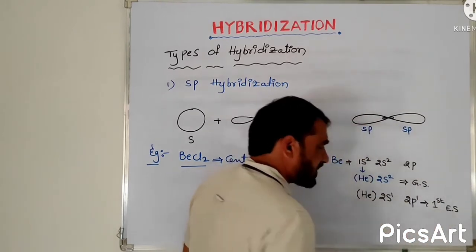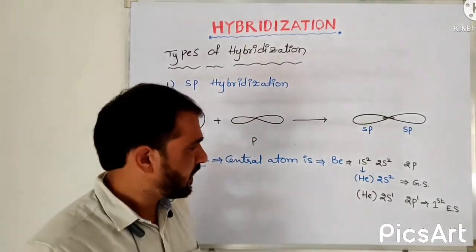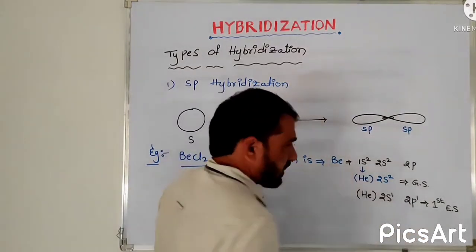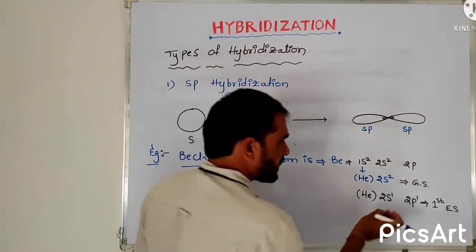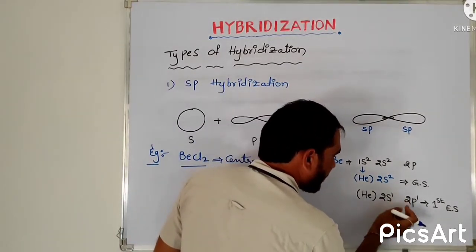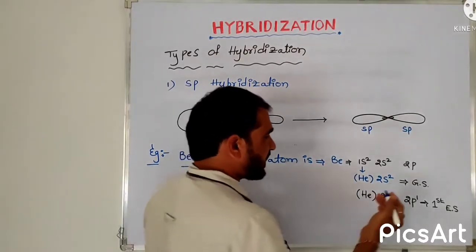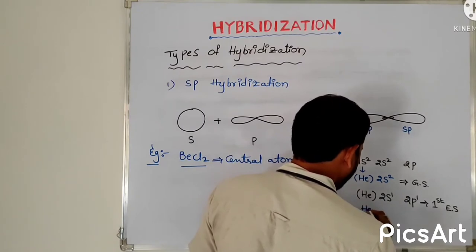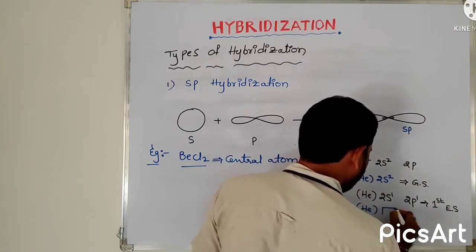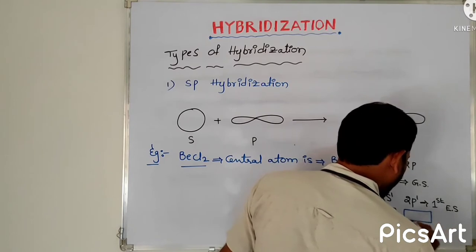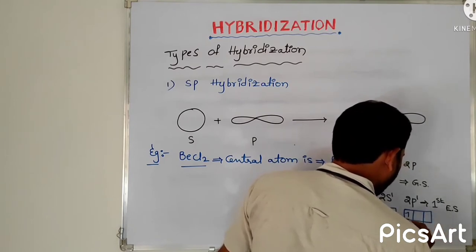In the first excited state, beryllium has two electrons. Those two electrons are placed in the 2s orbital and the 2p orbital. Let me take the box-wise electronic configuration of beryllium: helium, this is the 2s orbital having one electron, and this is the 2p orbital having one electron.